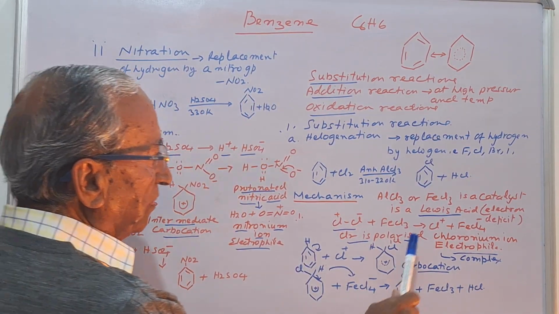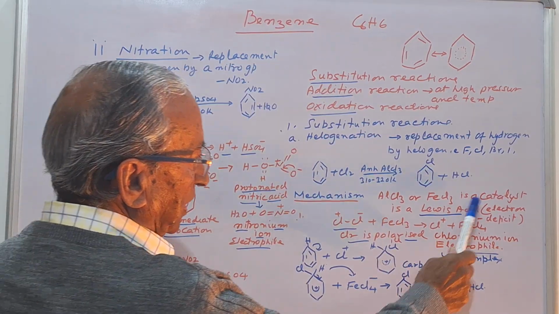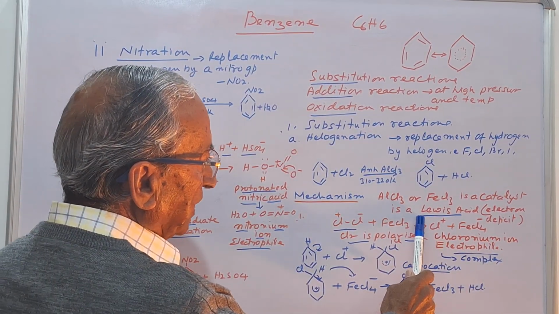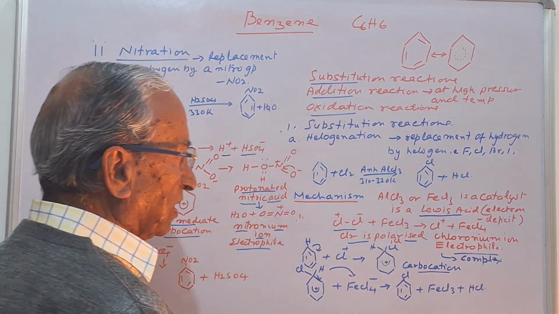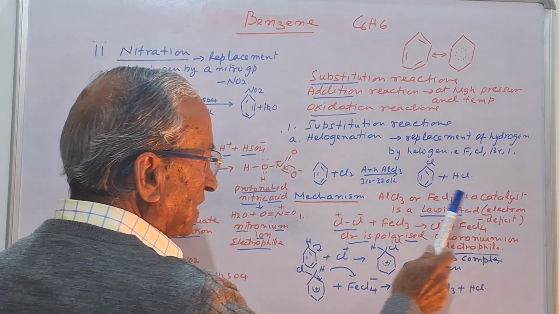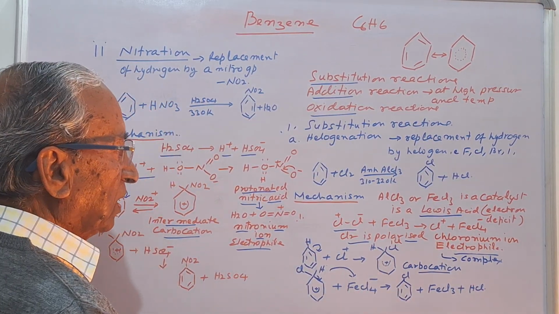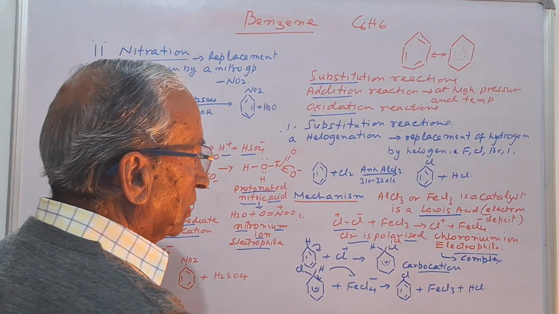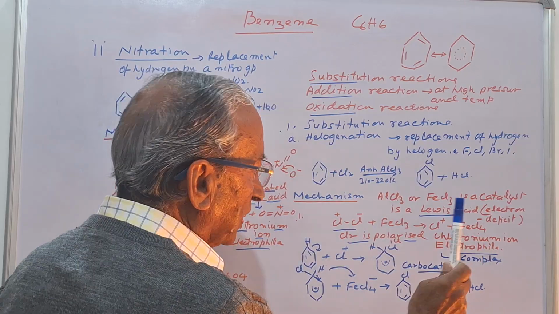So the point is that here ferric chloride, aluminum chloride is a catalyst and it is a Lewis acid. Lewis acid means electron deficient in nature. Now this Lewis acid polarizes the chlorine molecule to form the chloronium ion, which is electrophile in nature.